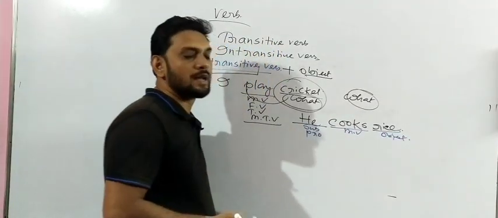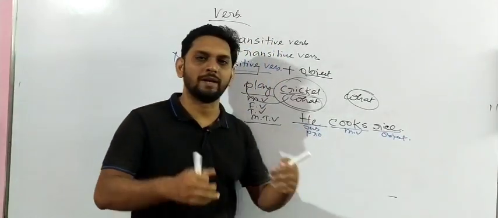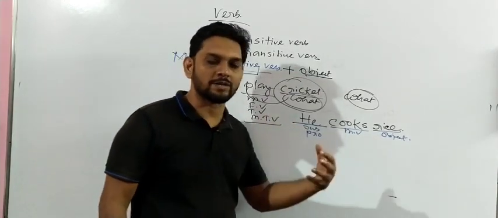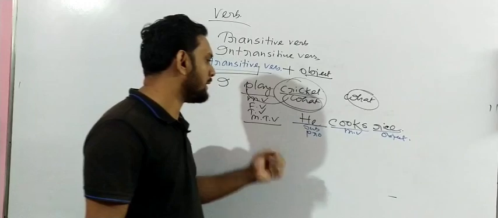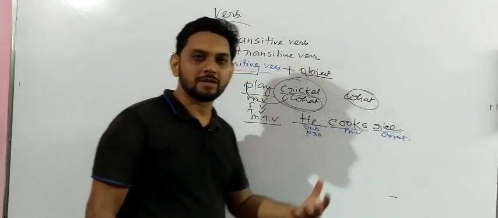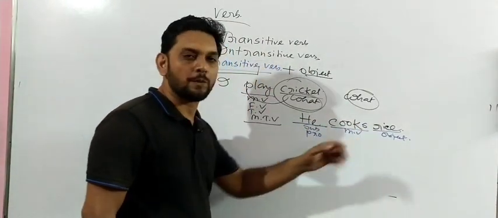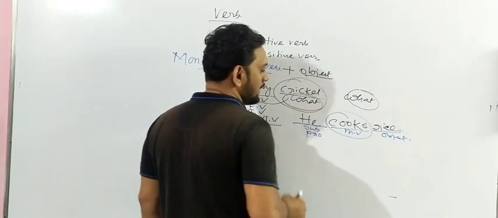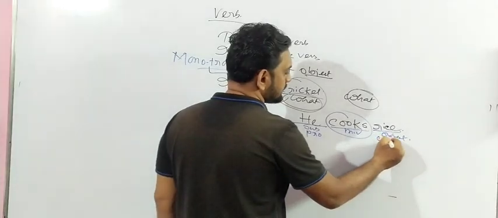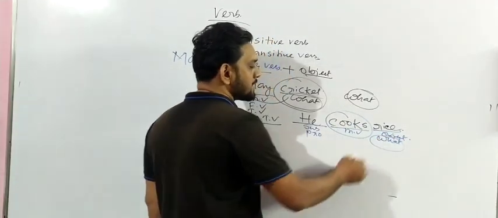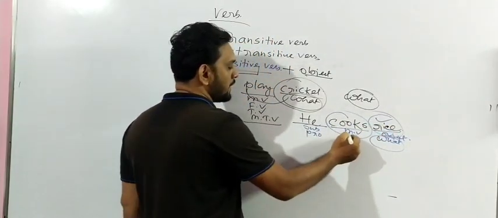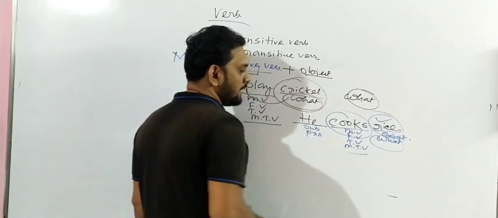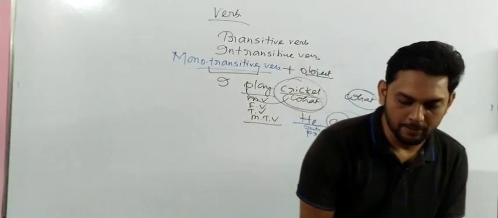Now you can't ask me, sir, how can you define the object, how can you define the subject? Videos have already been made, so please visit there and try to understand how to find out the subject and object. I have already made it. He cooks rice. How many objects are there? Only a single object is found, yes or no? Now ask the verb: he cooks what? We got the answer, rice. So rice is a single object, so we can call it a finite verb, also a transitive verb, also a monotransitive verb. I think all of you understood the concept of monotransitive verb.